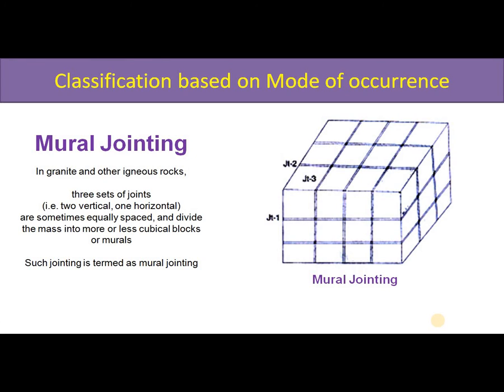Mural jointing in granite and some other igneous rocks. Sometimes three sets of joints are seen. Two sets are vertical like this, and one set is horizontal. They are equally spaced and divide the mass into more or less cubical blocks called murals. So such jointing is called mural jointing.